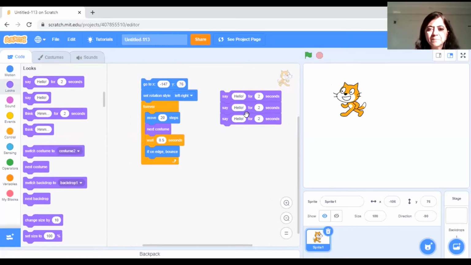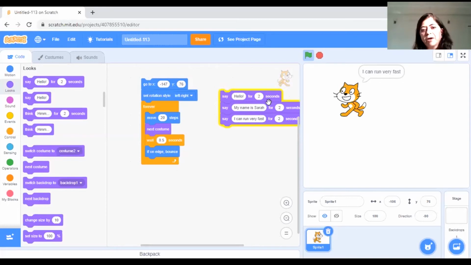And what we can do is, let it say hello. Then she can say my name is Sarah, and I can run very fast. Okay, so I gave her 3 commands to work on, and if I just click here, see, I'm telling her to stop for 2 seconds. So after every 2 seconds it changes.